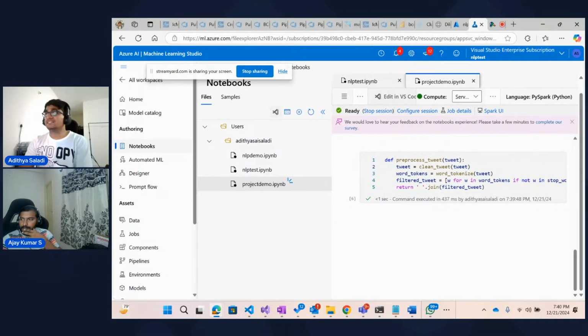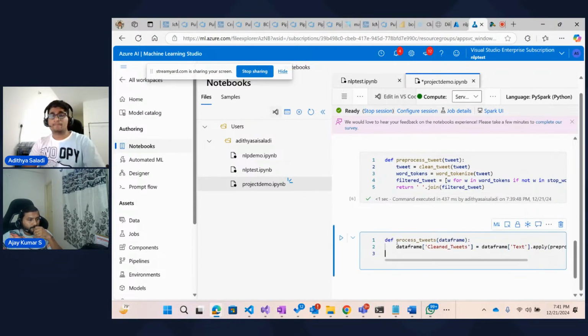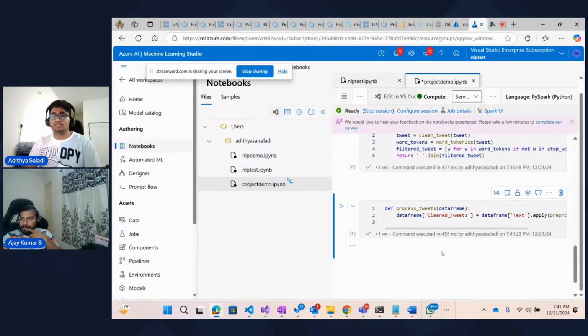And then the next step is to write a function to process data and generate the visualization. So first let's process the data. As we have a method to process a single tweet, now let's write a method to process tweets, which will take a data frame as an input. So let me copy that code and execute this. Yeah, this is just a definition, so it's executed in a second.